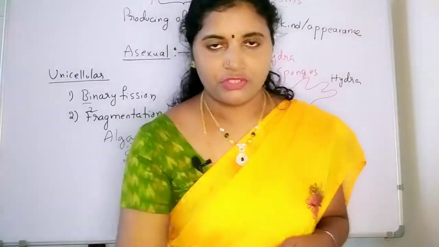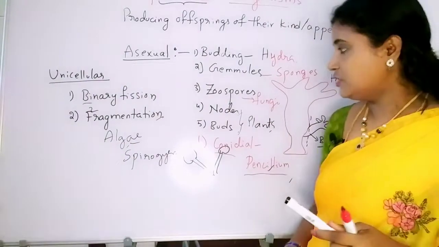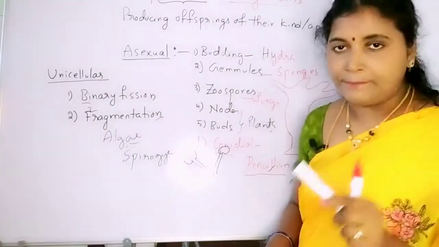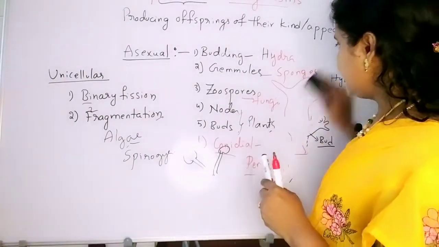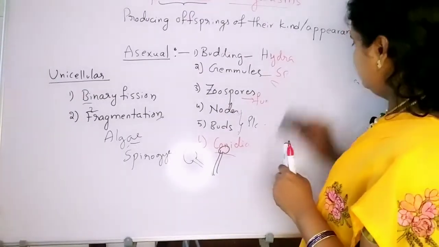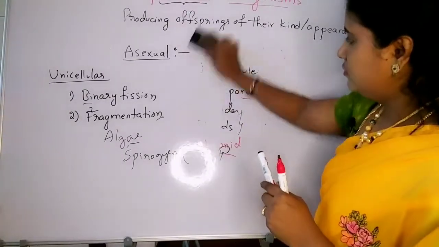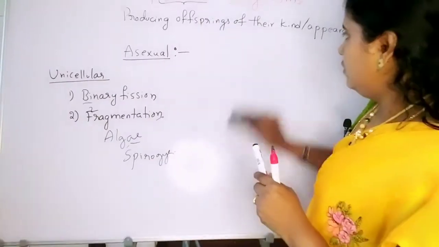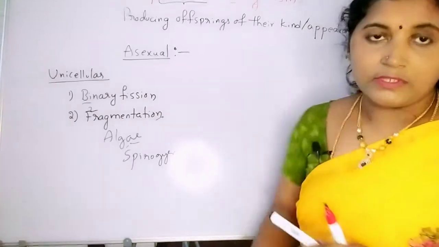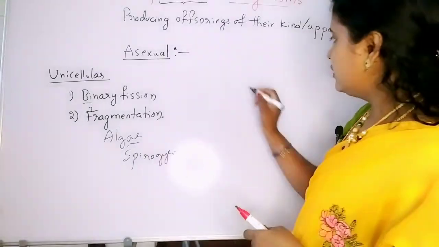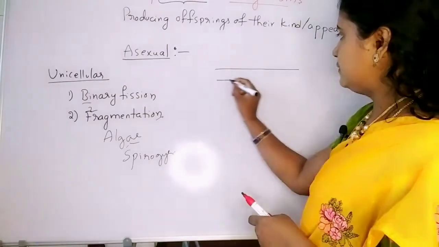Then how does the reproduction take place? From the modified stem. See here, we are talking about the sugarcane. The sugarcane stem will be like this.